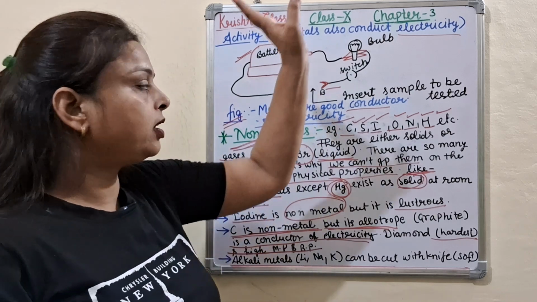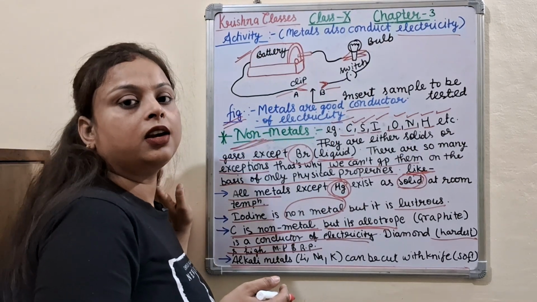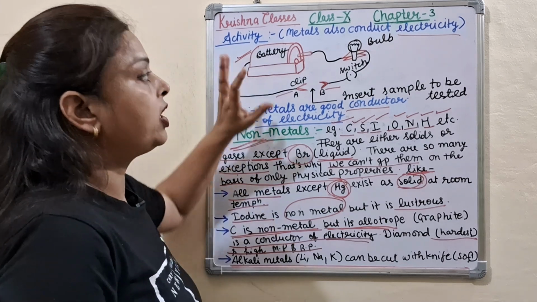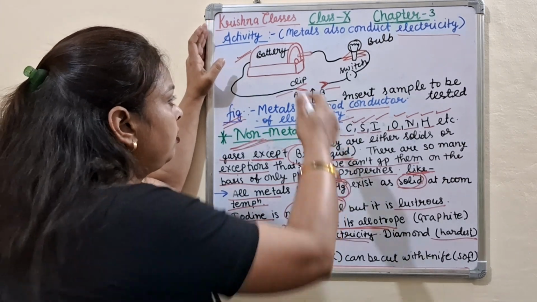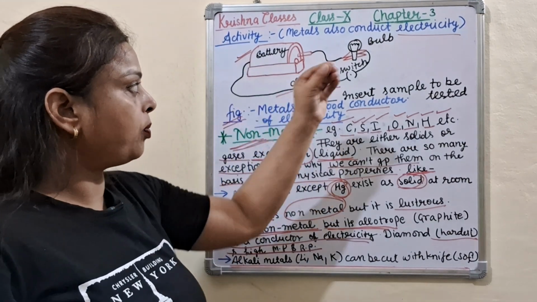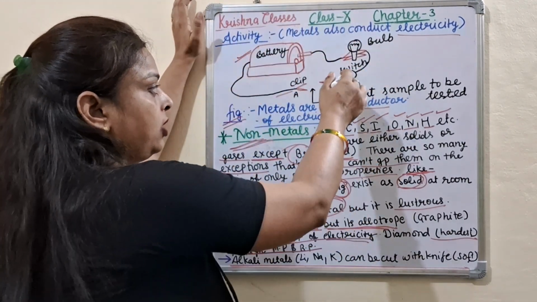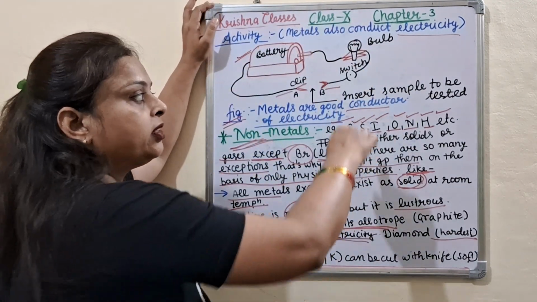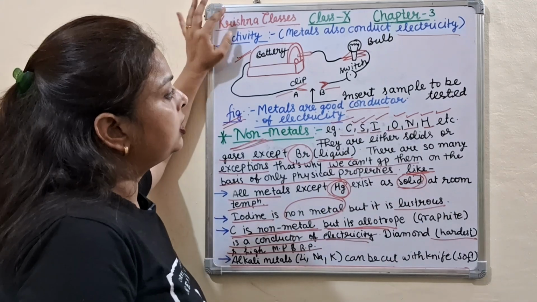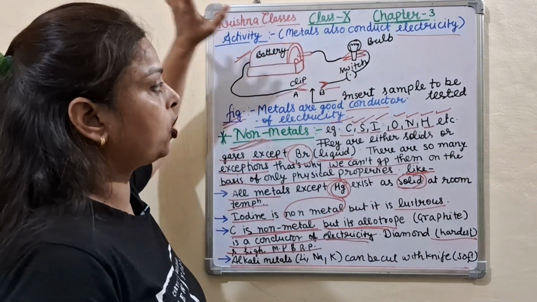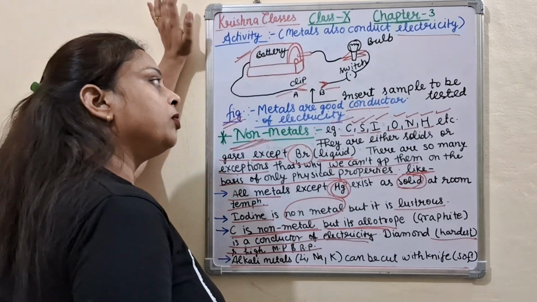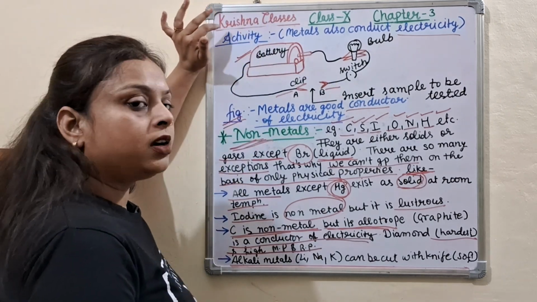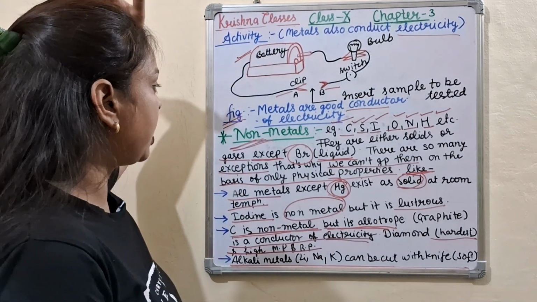Today's class is the activity that shows metals conduct electricity like metals conduct heat, which I discussed in my previous video. Here the battery is connected with two clips, a bulb is present and a switch also. We insert some sample of the metal, then switch on the battery, and our bulb glows, which shows that metals conduct electricity.